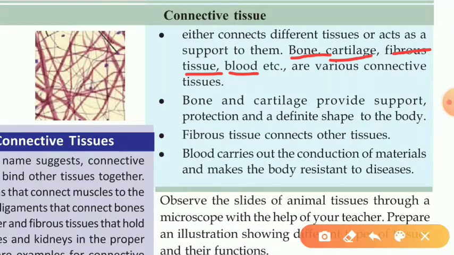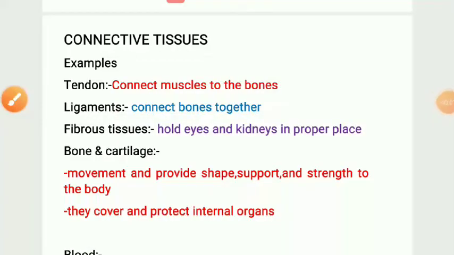Fibrous tissue connects other tissues together. Then what about the last one? Blood carries out the conduction of material and makes the body resistant to disease. More examples of connective tissues: tendons, which connect muscle to bones; ligaments, which connect bones together; and fibrous tissues, which hold eyes and kidneys in proper place.